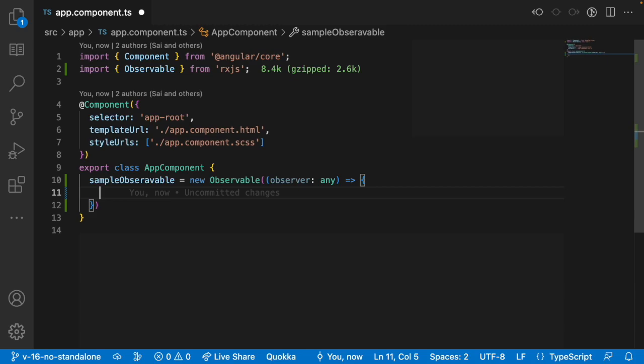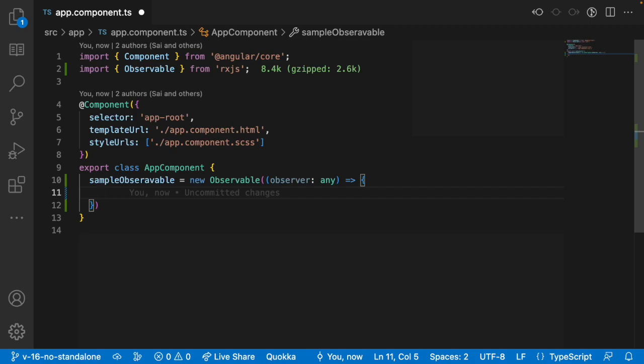Whenever we call the next method, that means it will emit some data and it will be received by your subscriber. Whenever you use complete, that means it is completed emitting and listening, and you cannot listen and you cannot emit that value. And whenever you use error, it will throw an error for your listener, like there is some problem with the observable and you cannot receive any data. That's how we will be using this observable.